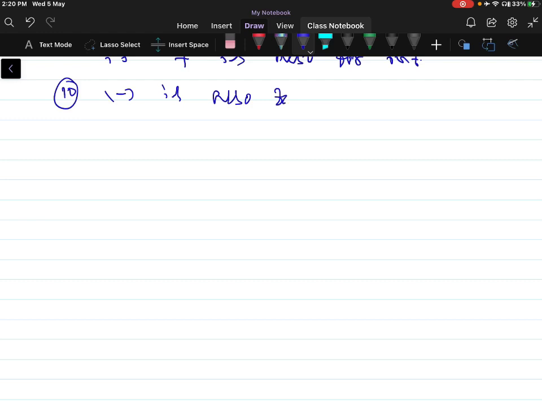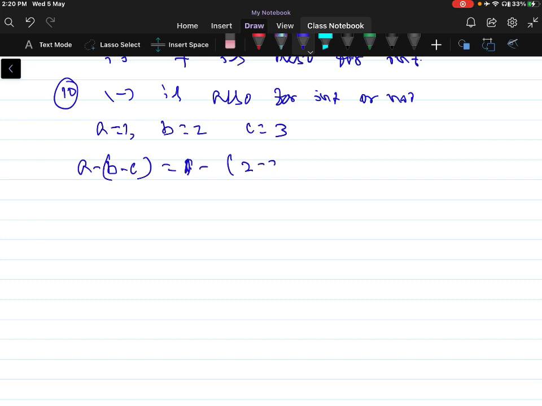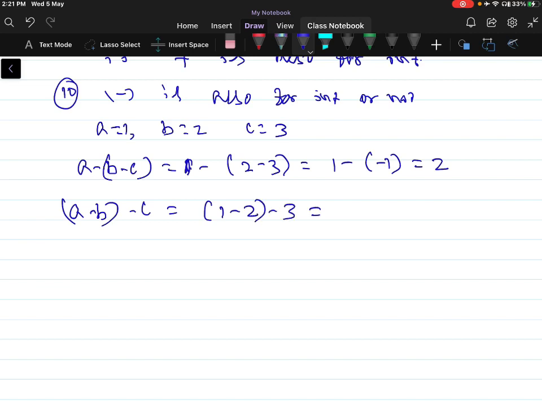Now let us verify whether subtraction is associative for integers or not. So for example, a is equal to 1 and b is equal to 2 and c is equal to 3. a minus b minus c, with b minus c grouped first, is 1 minus 2 minus 3, that is 1 minus minus 1, that is equal to 2. And a minus b minus c, with a minus b grouped first, is 1 minus 2 is minus 1, minus 3, that is equal to minus 4.